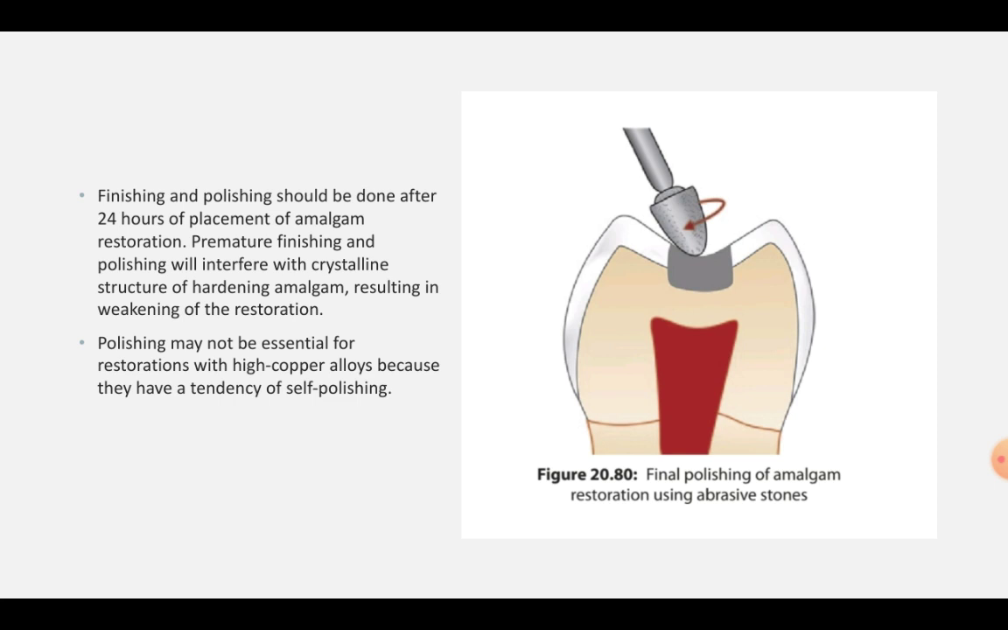Finishing and polishing must be done after 24 hours of placement of amalgam restoration. This is because premature finishing and polishing will interfere with crystalline structure of hardening amalgam, resulting in the weakening of the restoration. Polishing may not be essential for restoration with high copper alloy because they have a tendency of self-polishing and they are already less susceptible to tarnish and corrosion.